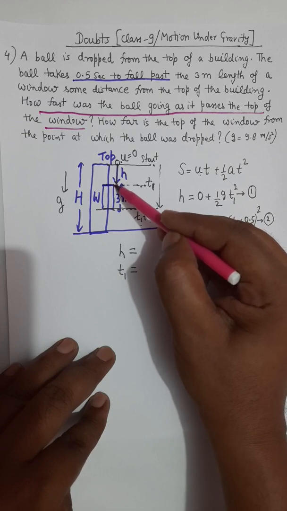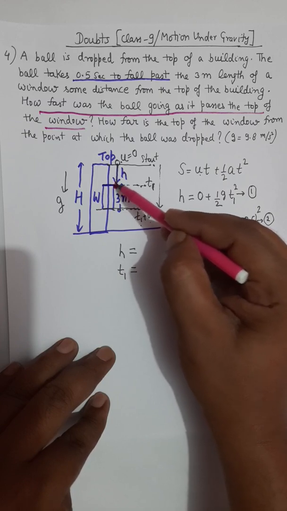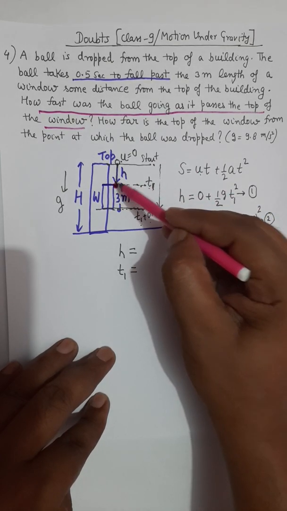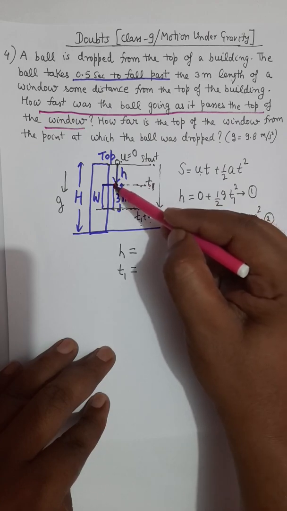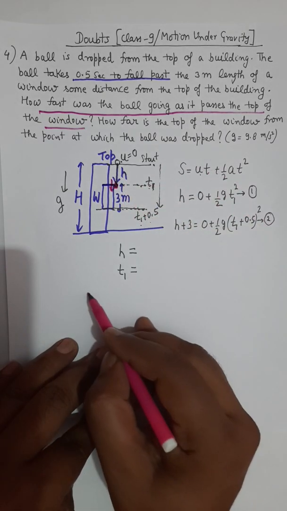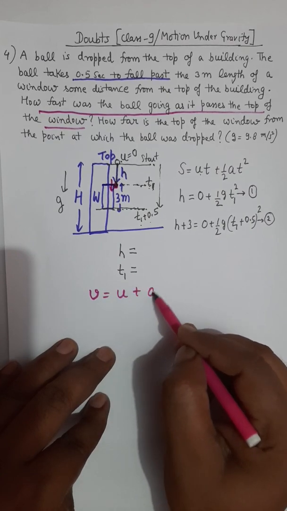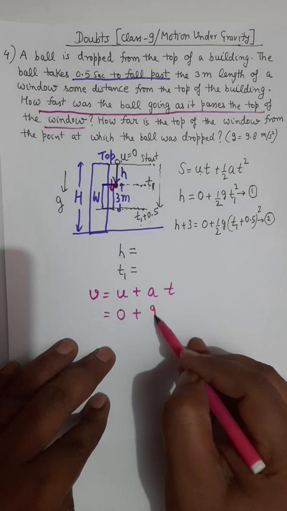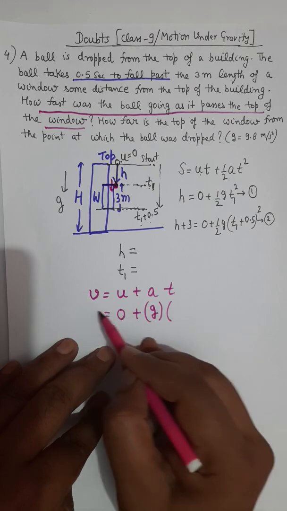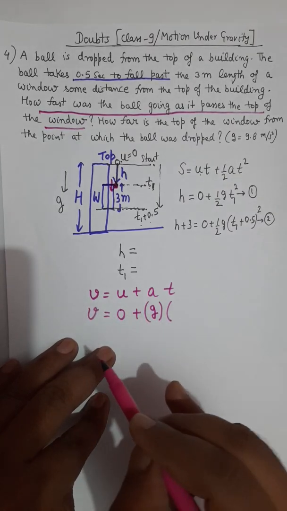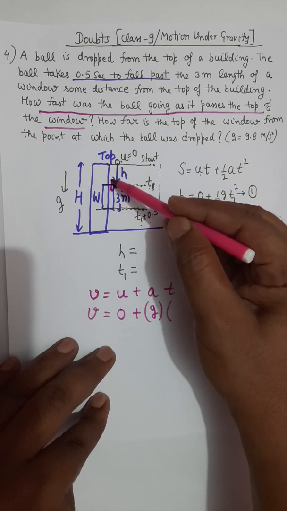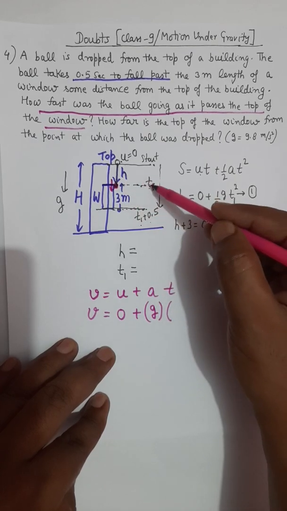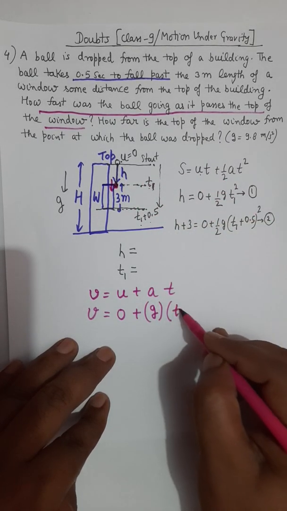Notice that the ball was crossing the top of window at the time of T1. So the speed of the ball at that time can be obtained by the formula v equals u plus at, where you will take u equals 0, a will be gravity g, which is given 9.8, and since we have been asked to find the speed of the ball at the top of window, and the particle was at the top of window at time T1, you will put the value T1 here.